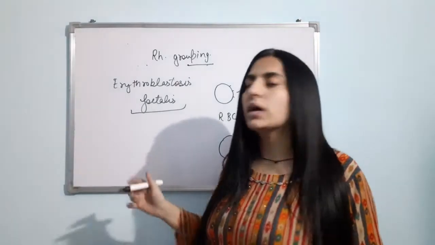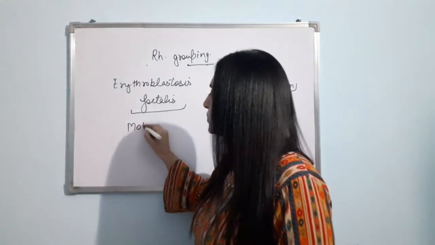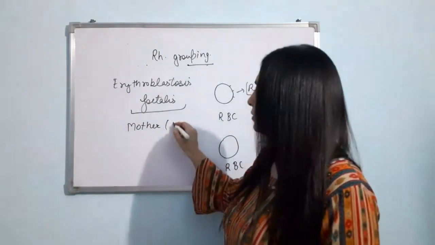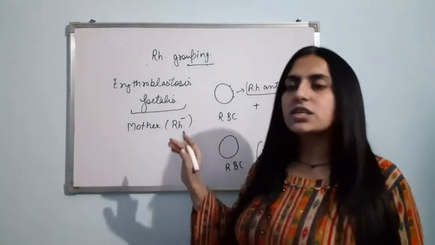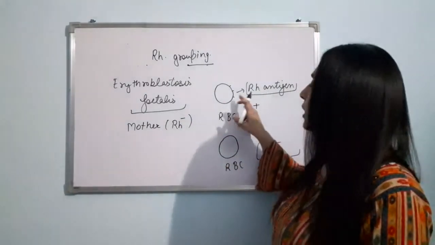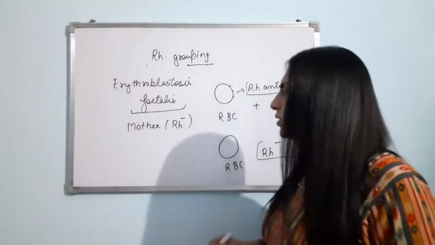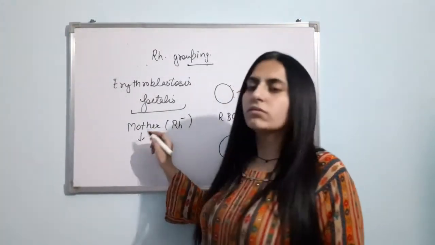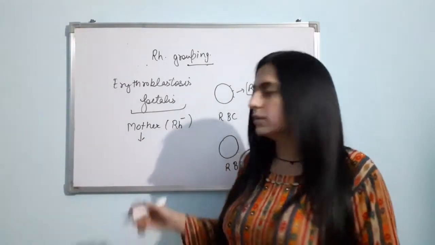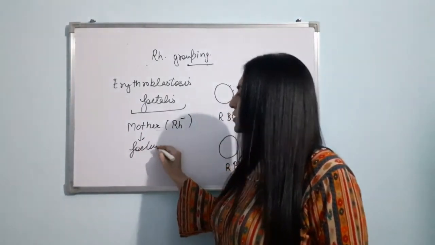Now what is the meaning of that? Suppose there is a mother, a pregnant lady. She is pregnant and she has an Rh negative blood group. That means she does not have the Rh antigen on the surface of the RBC. The mother does not have the Rh antigen. Now she is pregnant. Suppose in the womb of the mother, womb means the uterus, where the fetus develops for the 9 months. So suppose in the uterus of that mother, a fetus is present as she is pregnant.